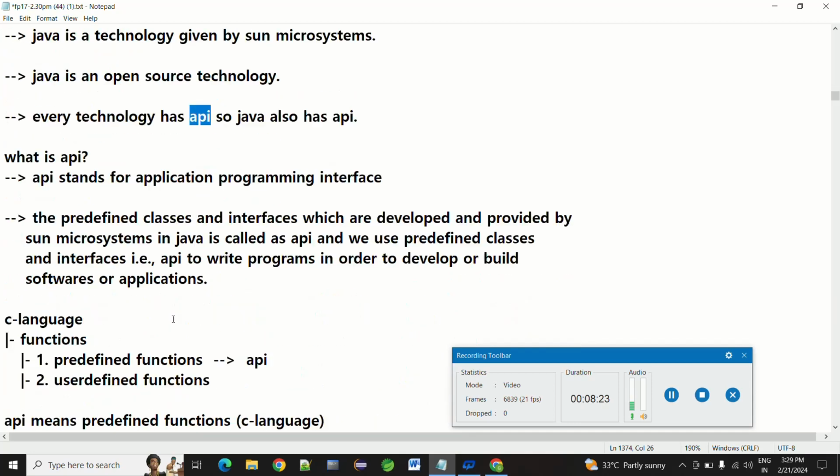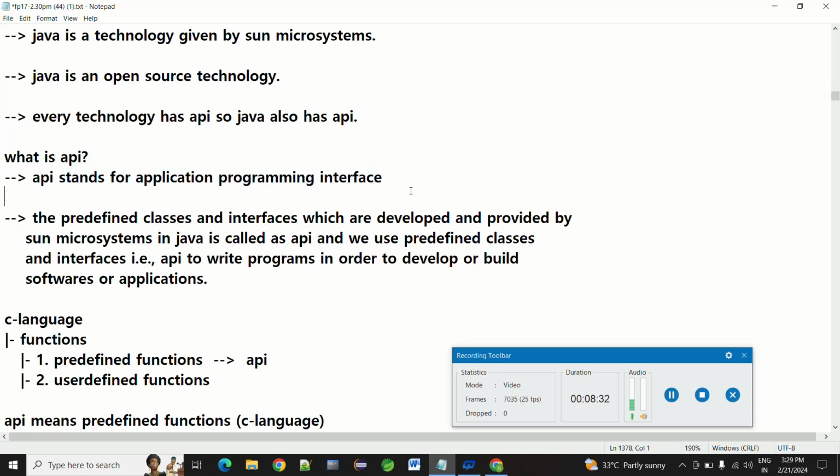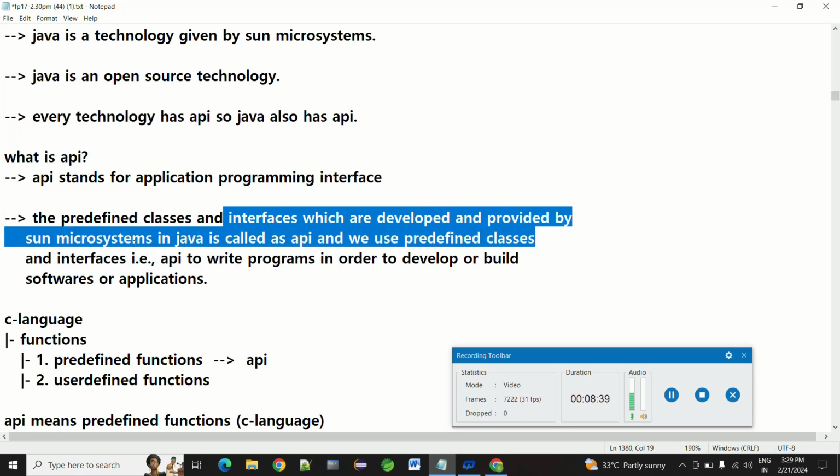Same way, here, see what is API? API stands for Application Programming Interface. I told you, right? The predefined classes and interfaces which are developed and provided by Sun Microsystems in Java are called the API.